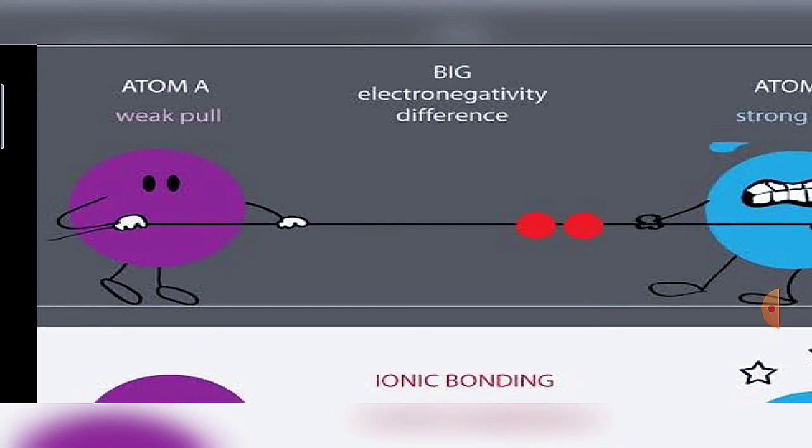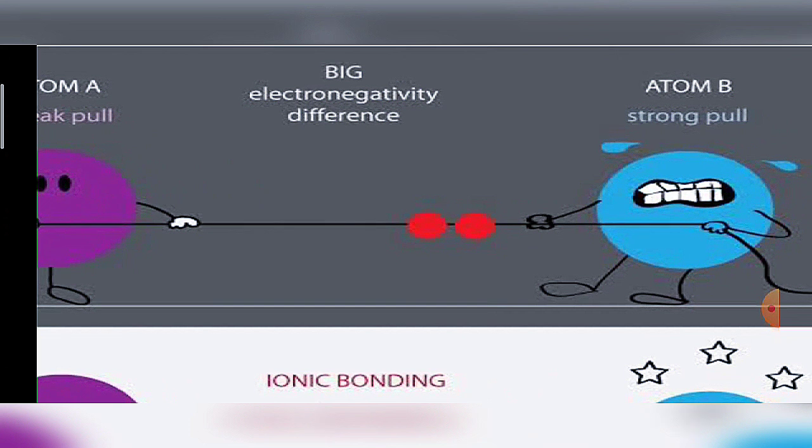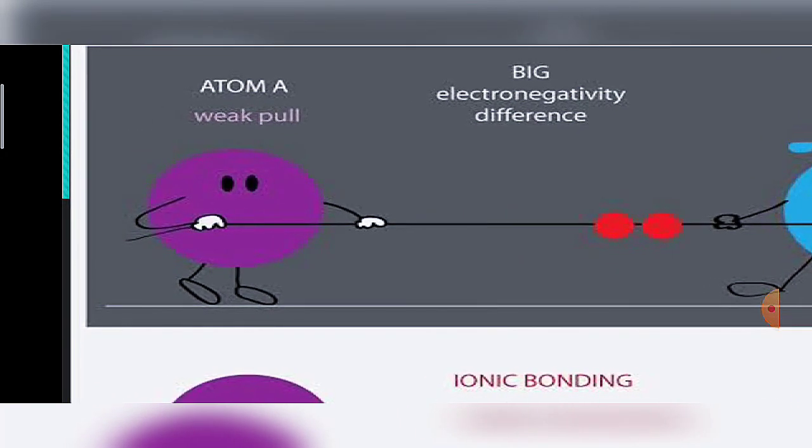It has less ability to attract the shared pair of electrons, and atom B is a strongly electronegative element. That's why it will attract the shared pair of electrons more strongly. Because it attracts electrons more strongly and has more electron density towards itself, it will attain a partial negative charge and the other one will gain a partial positive charge.